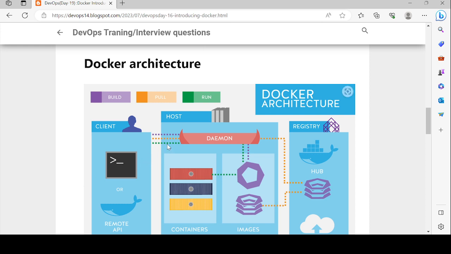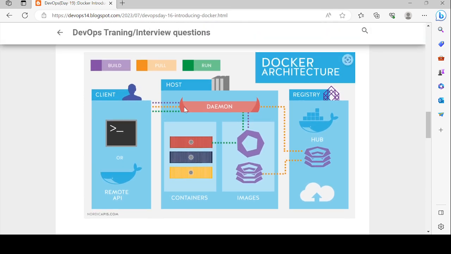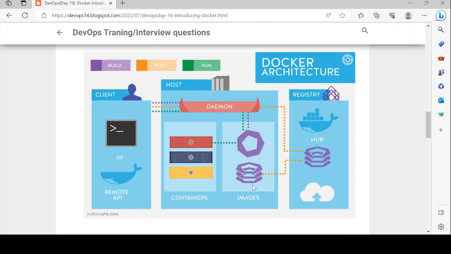Whatever commands are related to the Docker host will go through here. If you see the green and violet lines, and the orange one, each one has a different line. The orange one we can say is docker pull, which goes directly to the registry, and the remaining two, docker build and docker run, go to the containers and the application.